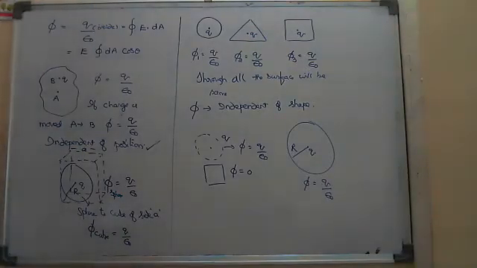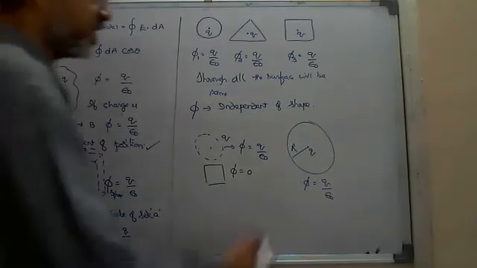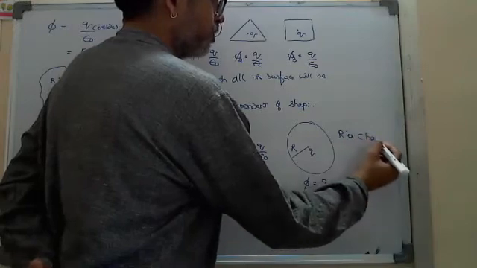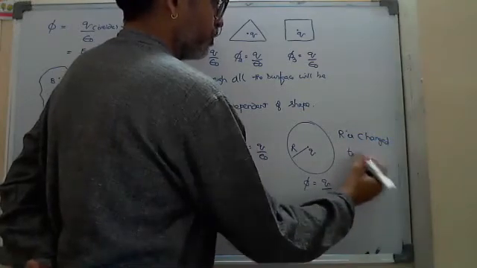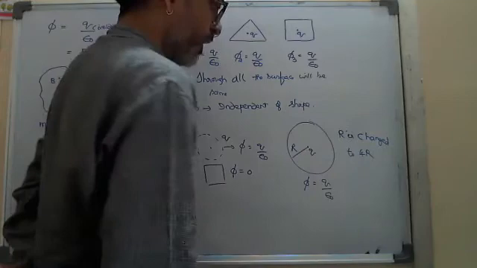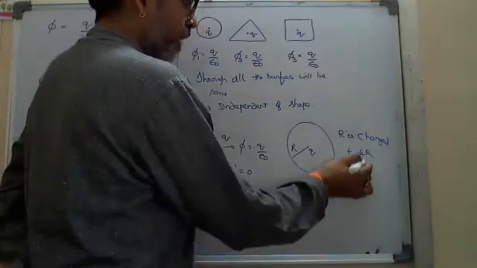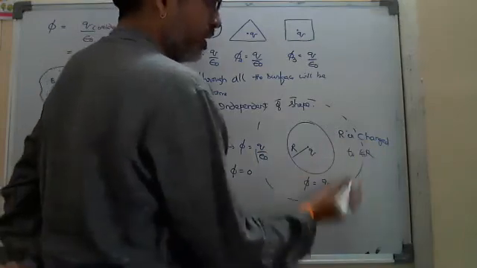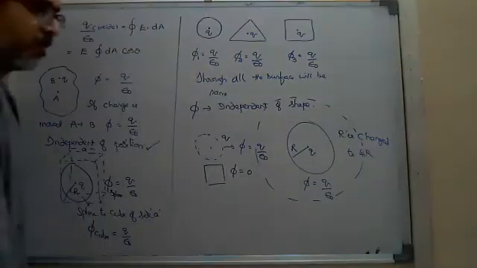Suppose I change the radius, by doubling or tripling or quadrupling. Suppose the radius is quadrupled, changed to 4r, and I construct one more sphere here of radius 4r.